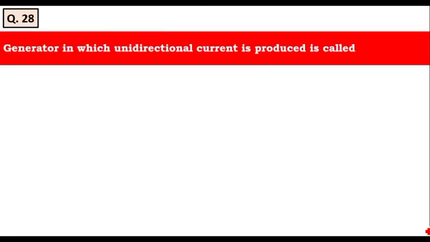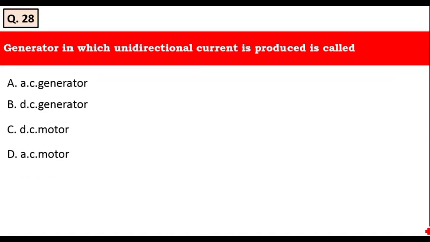Next question is, generator in which unidirectional current is produced is called AC generator, DC generator, DC motor, AC motor. Option C and D will not be the answer because he is asking about the generator in which unidirectional current is produced, means direction of the current is not changing, means it is obviously DC generator.